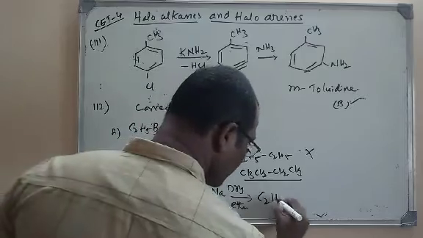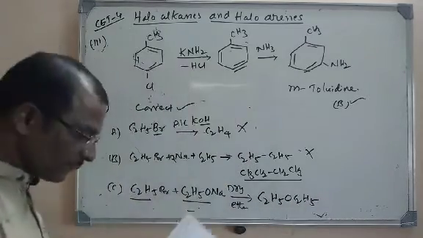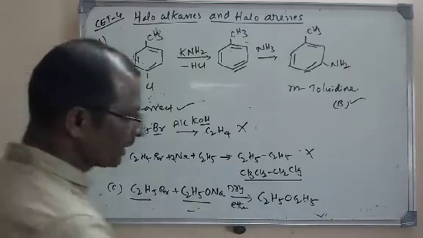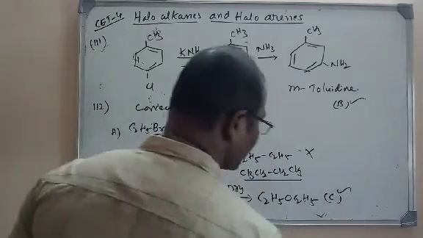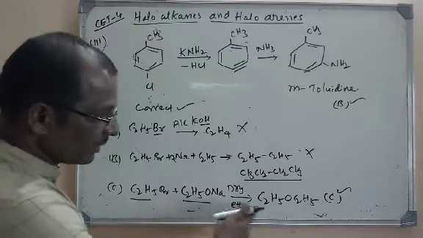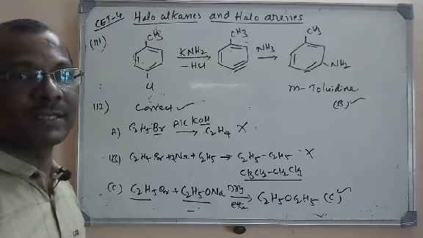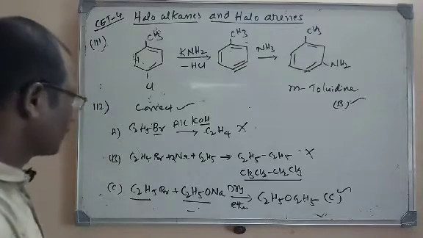So C2H5OC2H5, that is diethyl ether, is formed. So this option is correct here. Option C is correct, because when an alkyl halide is treated with an alkoxide, alkoxyalkanes will be formed. That is nothing but Williamson's ether synthesis. So this is the right option.